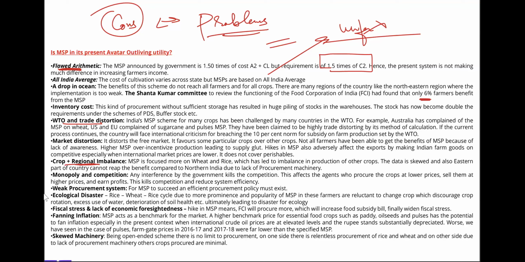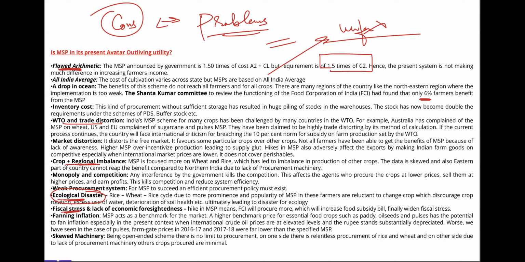Weak procurement system. Or ecological disaster, this is a very good point, because farmers are focusing on water guzzling crops like sugar cane, due to the FRP, or on crops like paddy. So it is creating a problem of ecological disaster. Due to growing these water guzzling crops, we are virtually exporting water to the other nations of the world. Then fiscal stress, since the government is paying so much, there is always a burden on the financial exchequer of India. So financial stress is there.